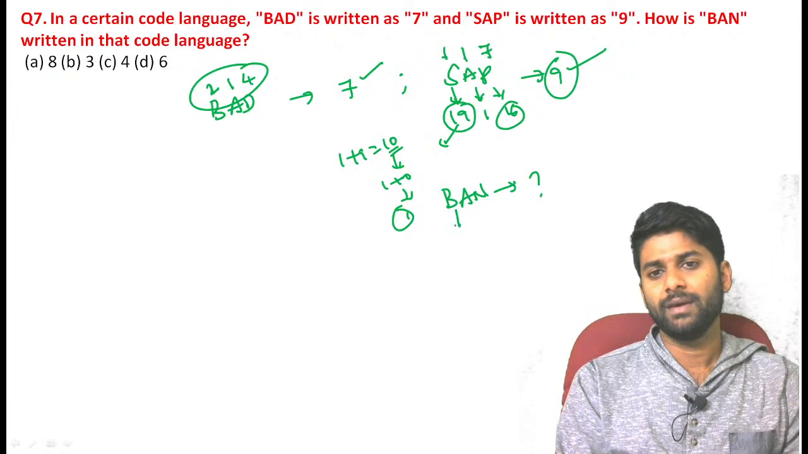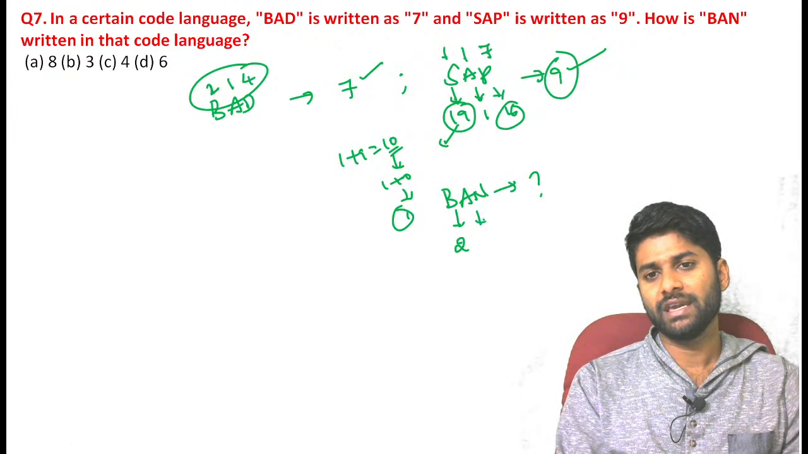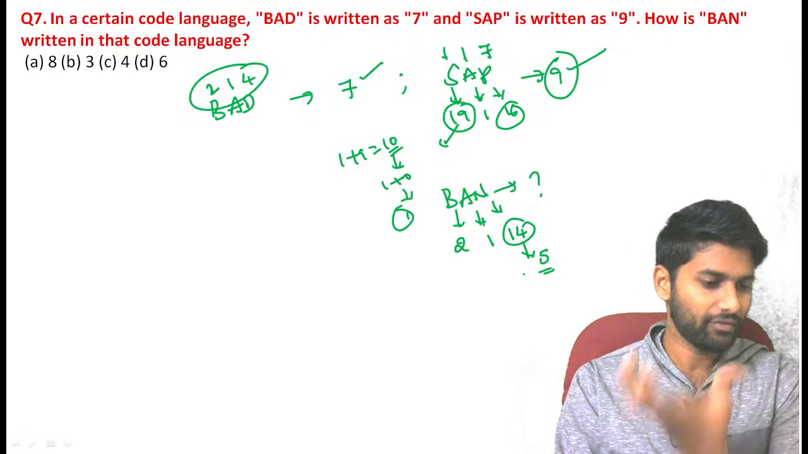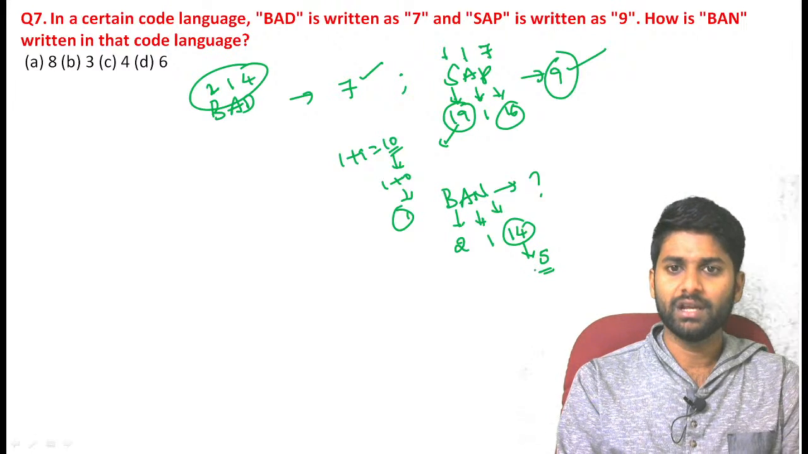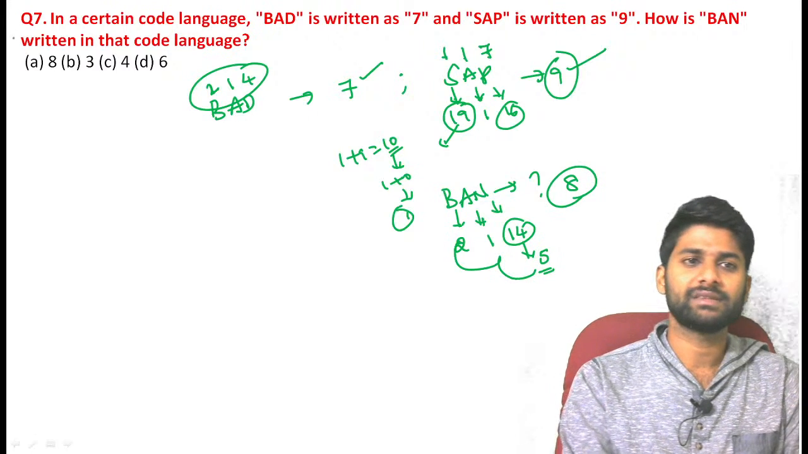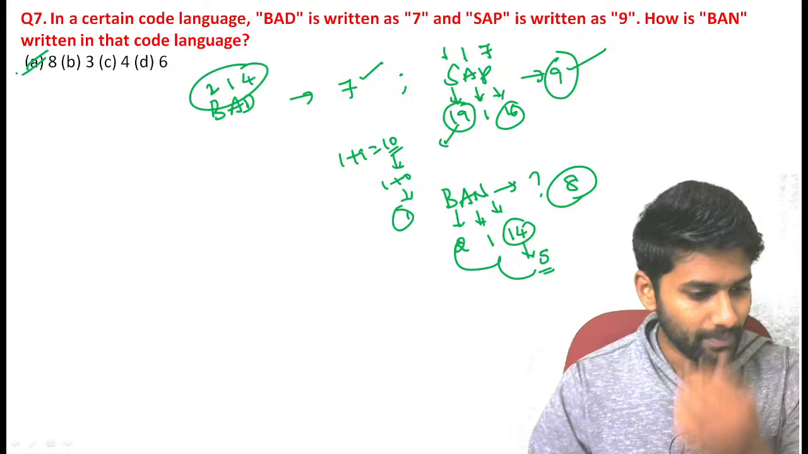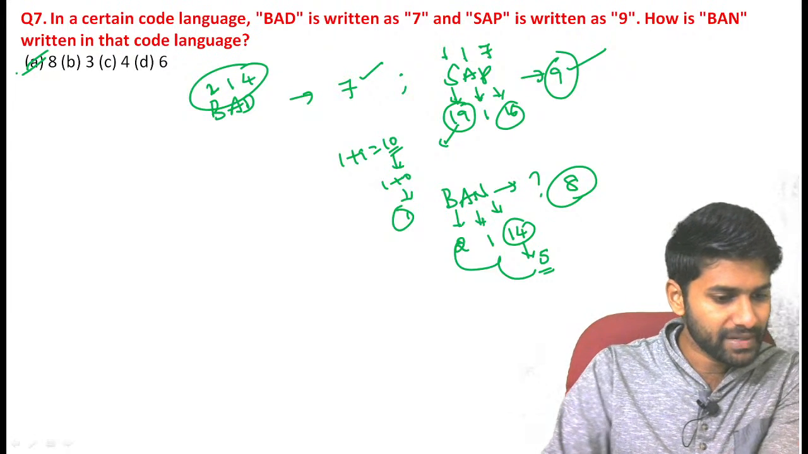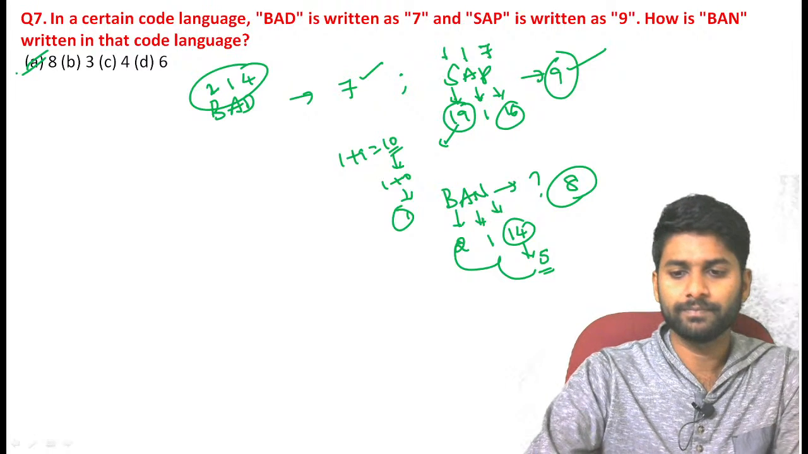In the same way, B is represented by 2, A is represented by 1, N is represented by 14, which here becomes 5. We want a single digit. Now the sum of all these parameters, the answer becomes 8, which is the perfect answer. Very good, Nana, Supriya, Vaibhav, Aika. Very good. Next one.